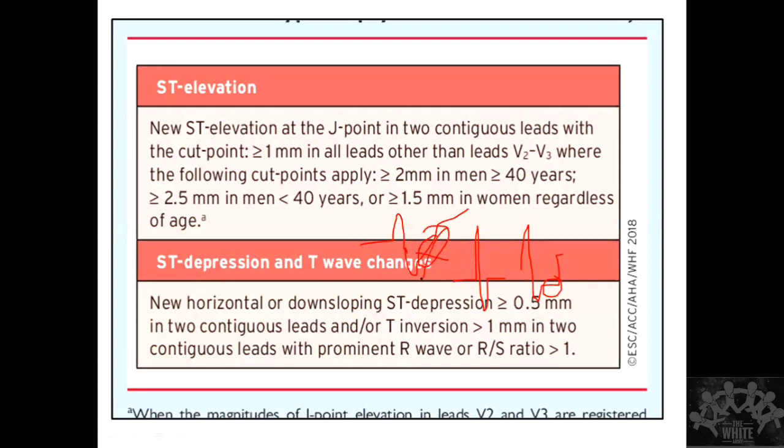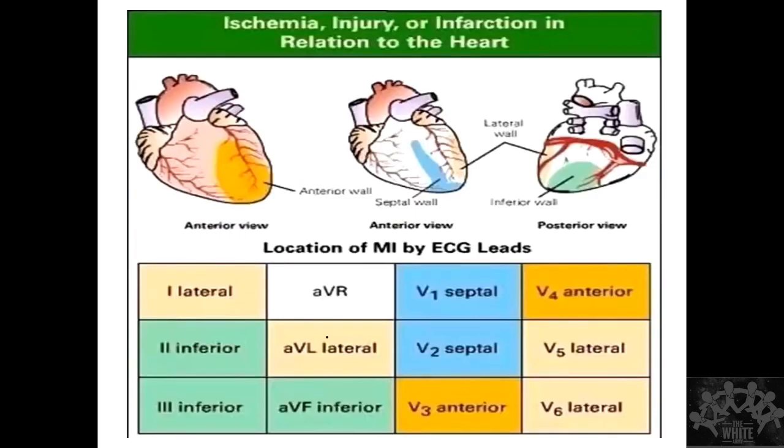Upsloping ST depression is not ischemia. Okay. Upsloping ST depression is not ischemia. Downsloping ST depression definitely, or horizontal. Horizontal and downsloping is important. That is the morphology that you should have, in two contiguous leads. Okay, in two contiguous leads, with or without T wave inversions more than 1 millimeter. So this is what you should remember. Okay, so this is what I said you.